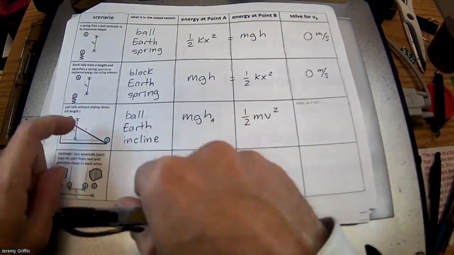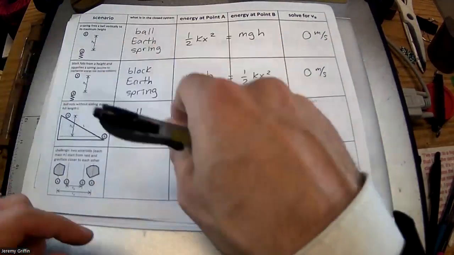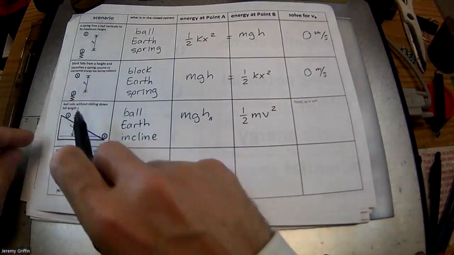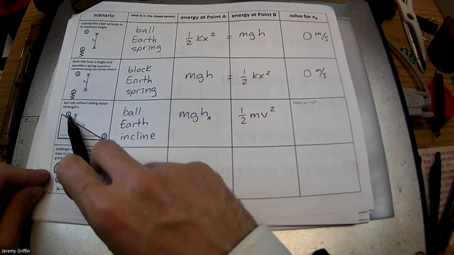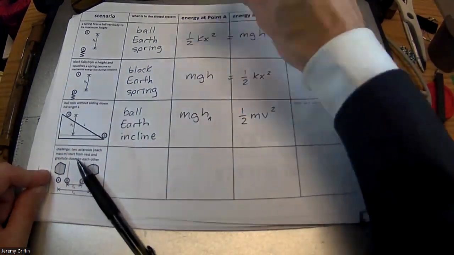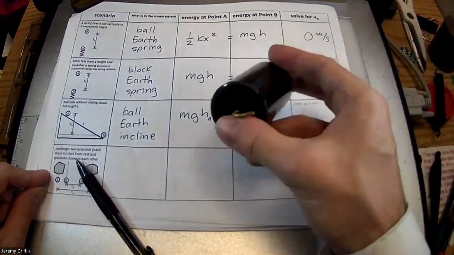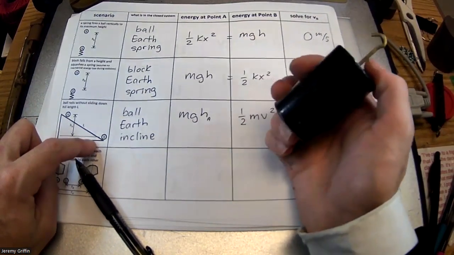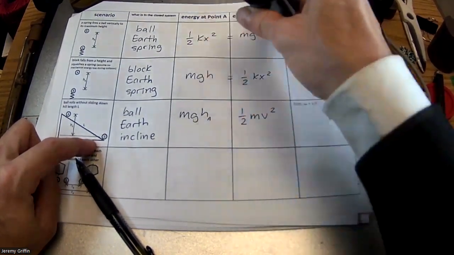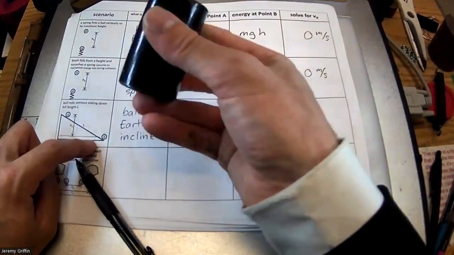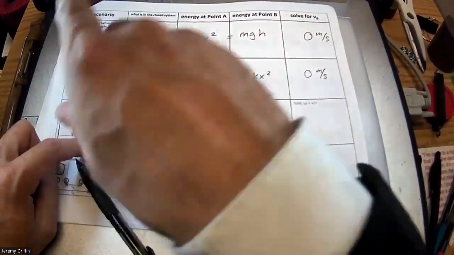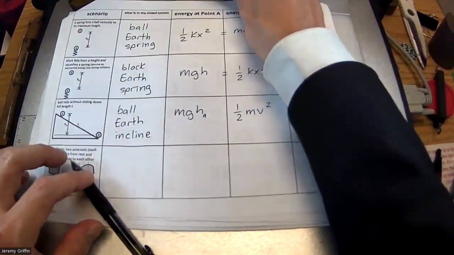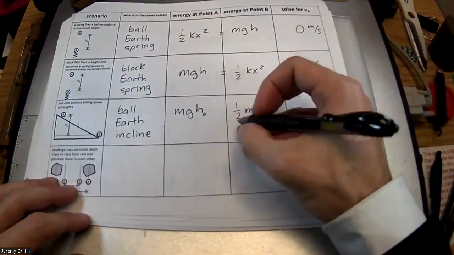But you know what? Some of the energy also goes into making it rotate. Now, do you guys think if there was a solid bowling ball up here next to a hollow basketball, next to a solid cylinder, and it was a 3-object race, that those 3 objects would reach the bottom at different times, and also with different speeds? They sure would, because the mass is distributed differently, so they all roll differently. That basketball, it turns out, is really hard to get rolling. The bowling ball is really easy to get rolling. So again, that's a future topic, but here's where we're going with this.